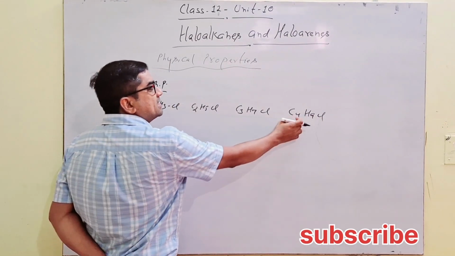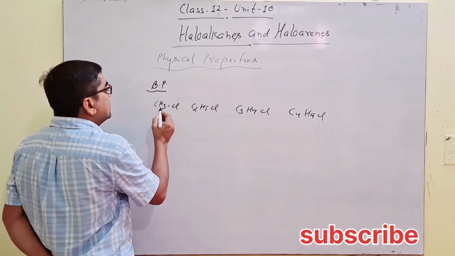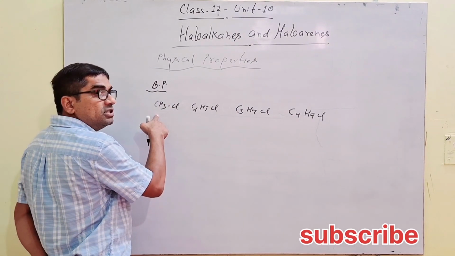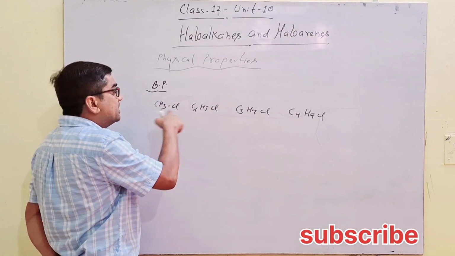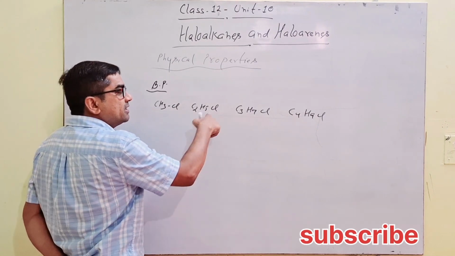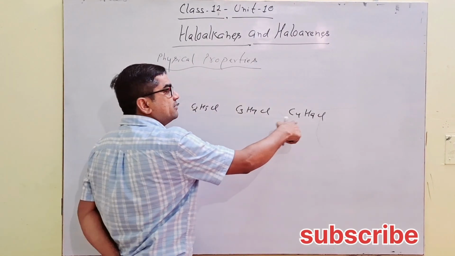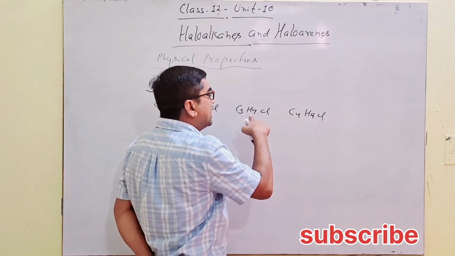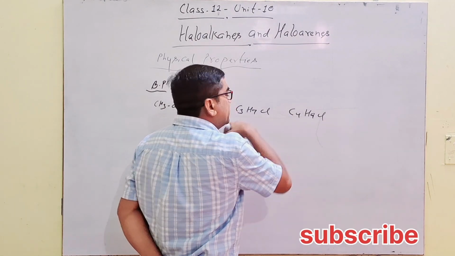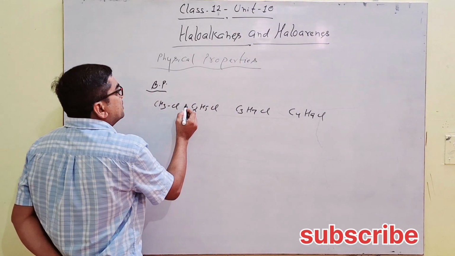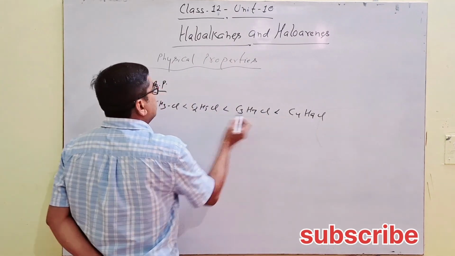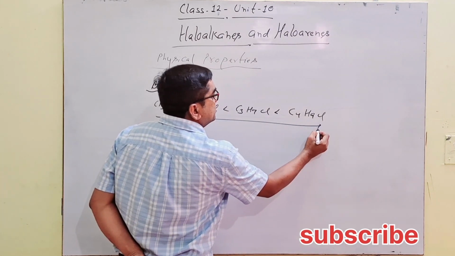Different sizes of alkyl attached. This is methyl, smallest size. C2H5 is greater than methyl, C3H7 greater than ethyl, and C4H9 greater than propyl. So this is less than this and this. This is the increasing order.